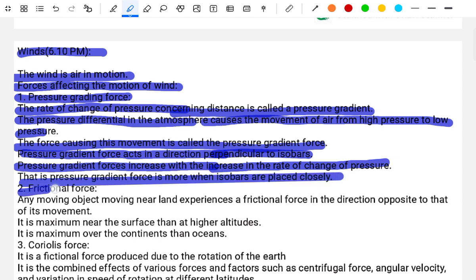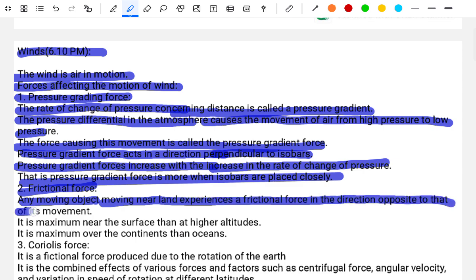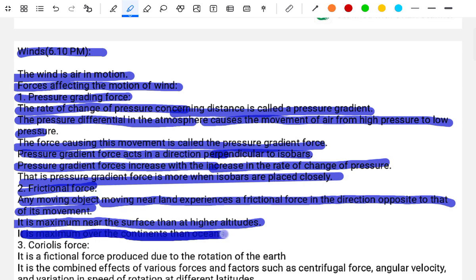The frictional force: any object moving near the land experiences frictional force in the direction opposite to that of the movement. It is maximum near the surface, at the higher latitudes. It is maximum over the continents than over the oceans.